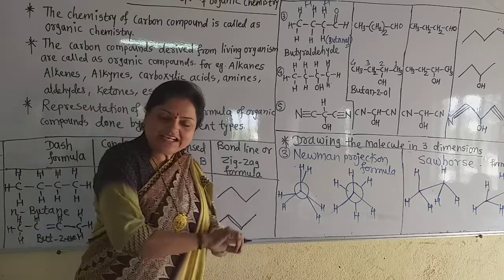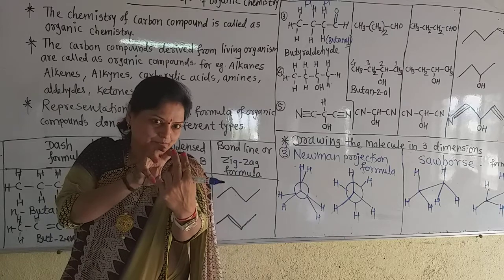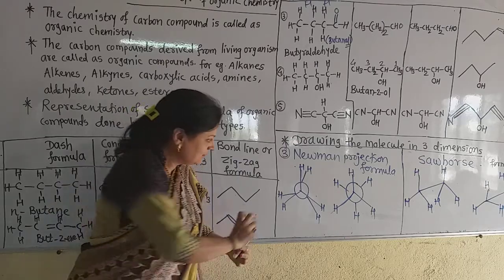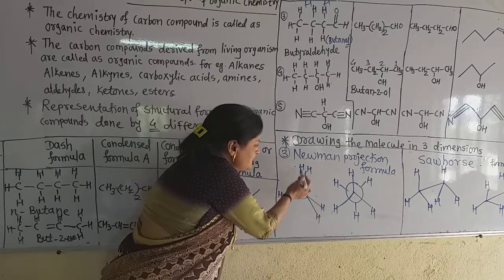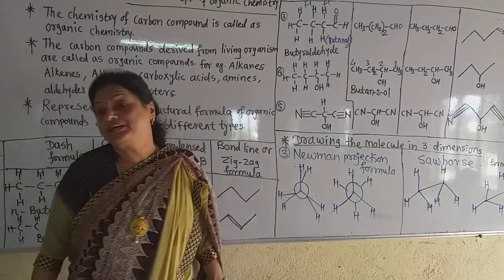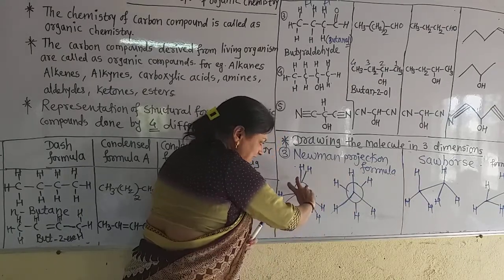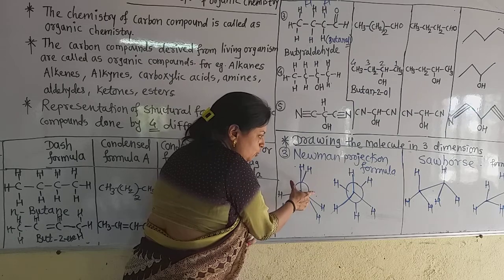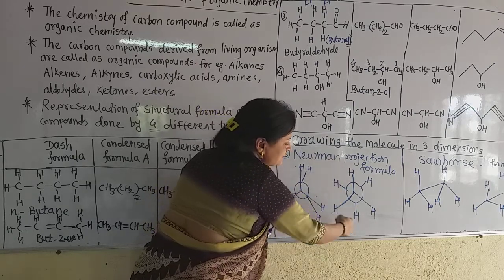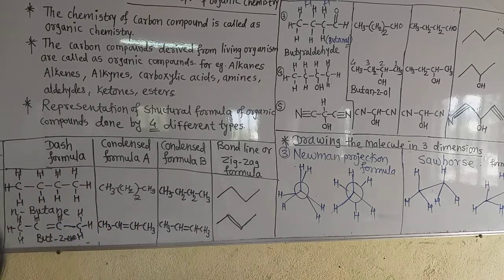Now in eclipsed, if we rotate the first carbon, and the hydrogens are near each other, that becomes the eclipsed type. If we rotate this circle or this point through 60 degrees, then we obtain the staggered Newman projection formula.